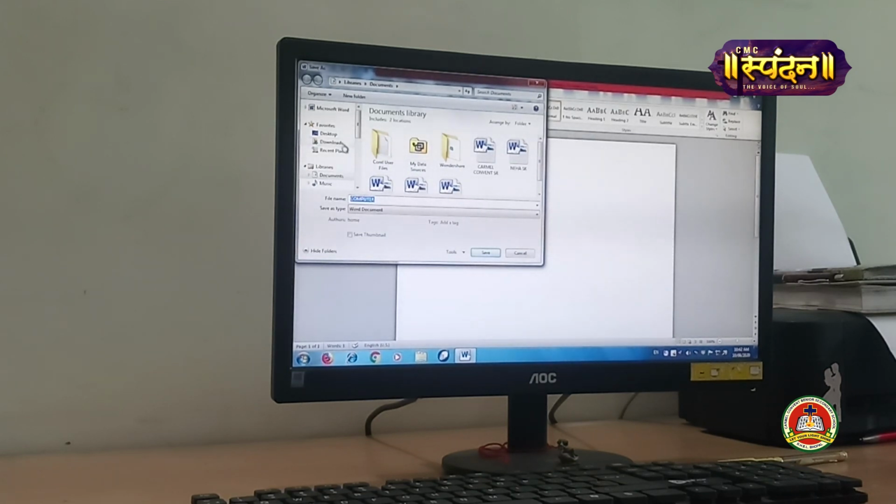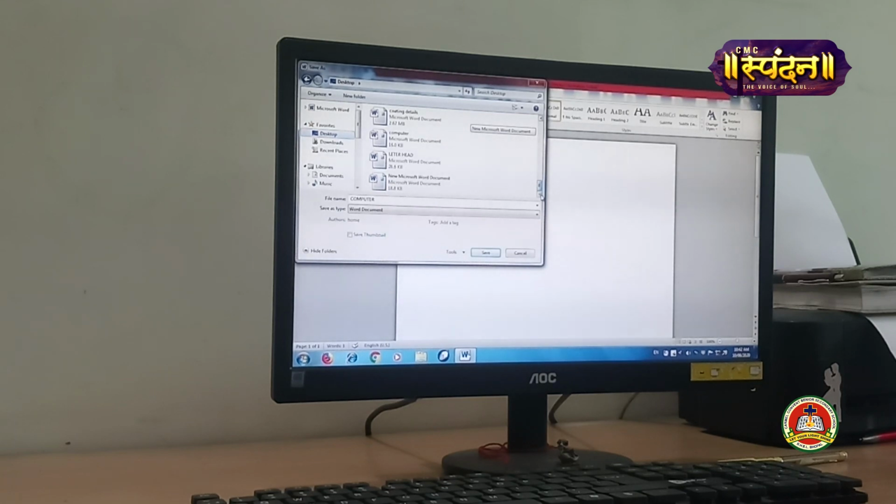Now where do we have to save? We have made a folder on the desktop. So we'll go to the desktop and search for our folder, that is New Folder, and we'll search for the folder that is Class 4. Why? Because we have given the folder name as Class 4. As soon as you get this folder, click here.